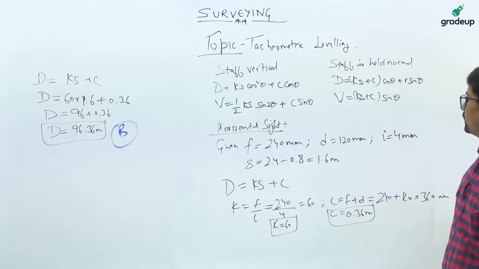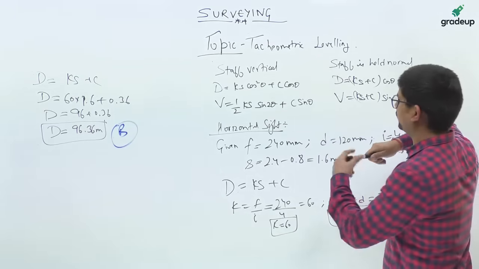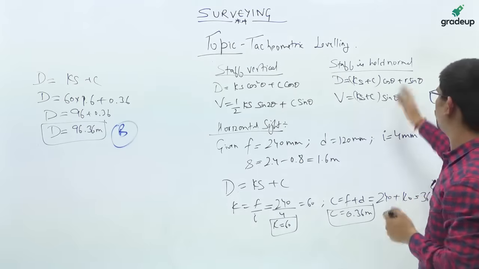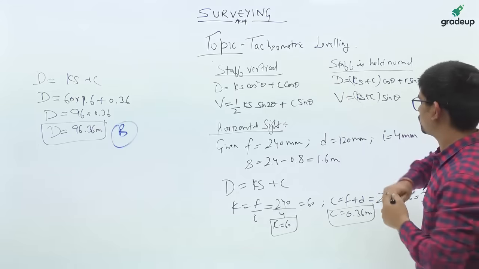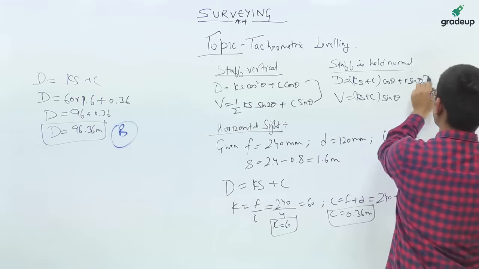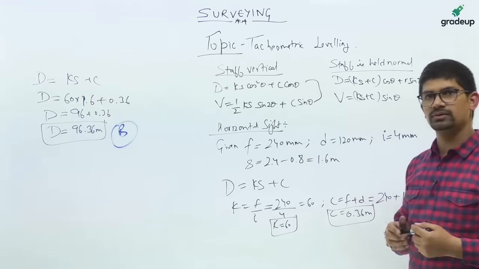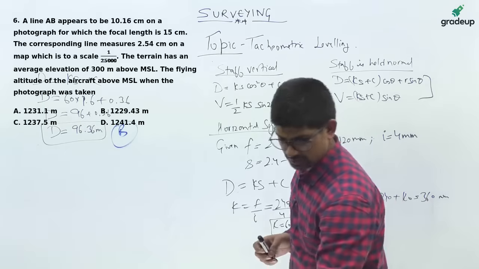Please take a screenshot of this. Okay, this was an easy question. I have already enumerated the formulas. For vertical, for normal, and for horizontal side, we have solved the question. So you should remember these 4 formulas plus this one. Yes. Let's move to the 6th question now.